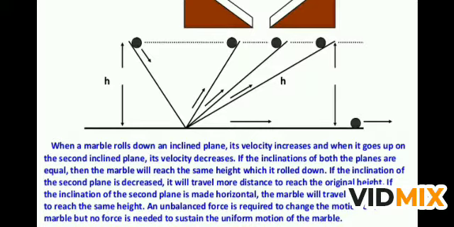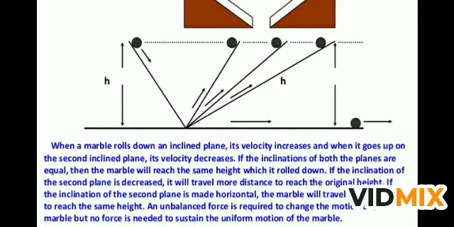I am taking the left hand side as the first incline and the right hand side as the second. When you leave the ball on the first inclined plane, its velocity increases, it comes down faster, and when it goes up the second incline, its velocity decreases.